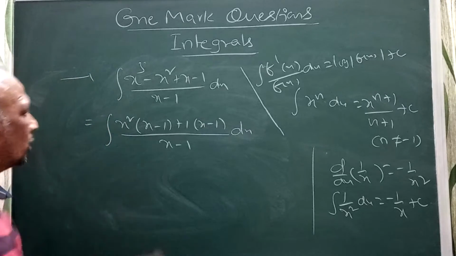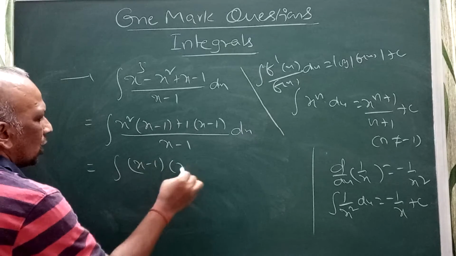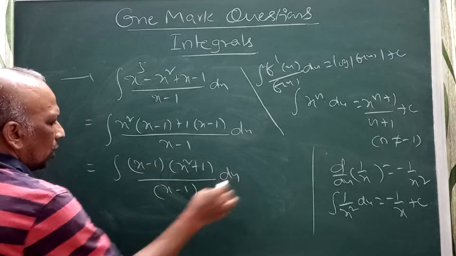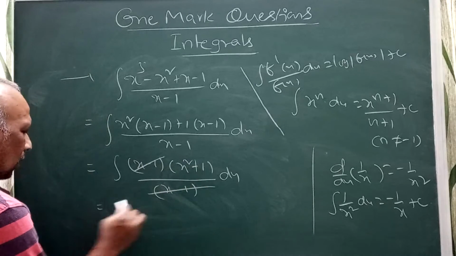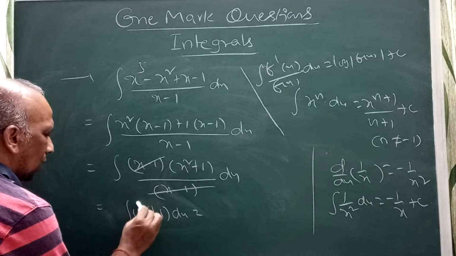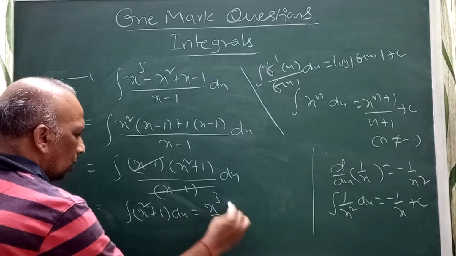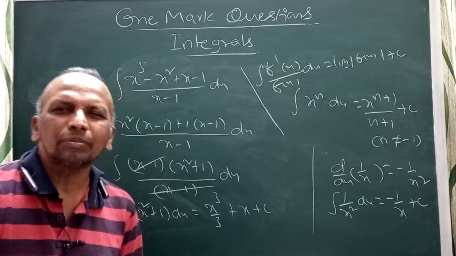When I have written it like this, I can take x minus 1 common, giving (x minus 1) into (x square plus 1) by (x minus 1). The x minus 1 gets cancelled. Now it is only one step: integral of x square plus 1 dx. This is x cube by 3 plus x plus c. That will be your answer.